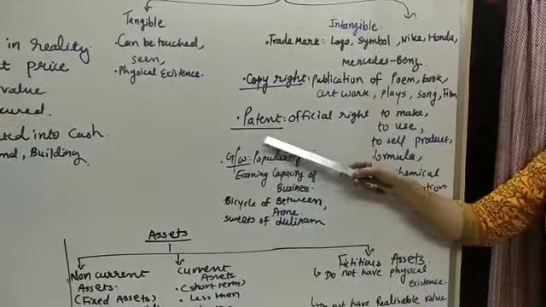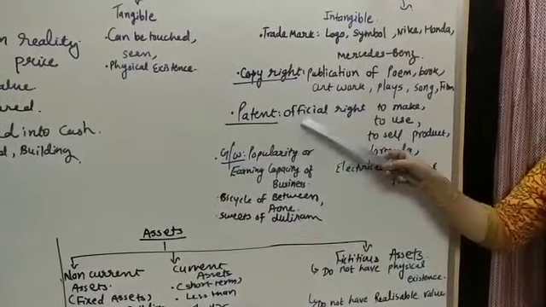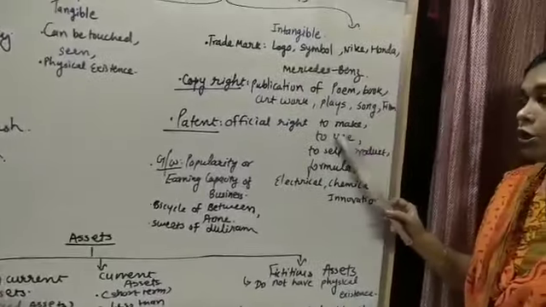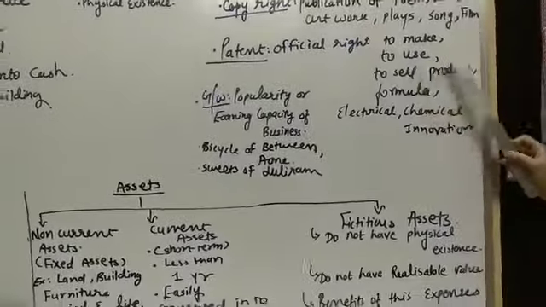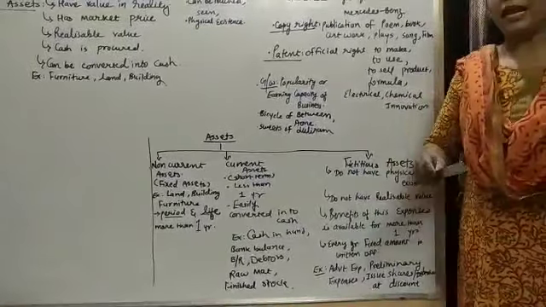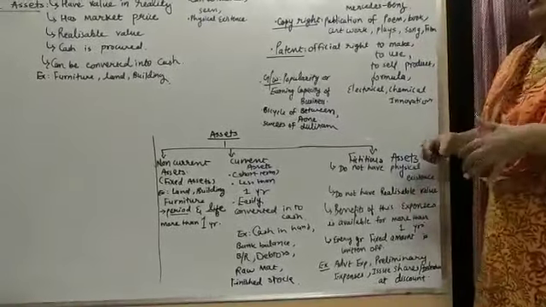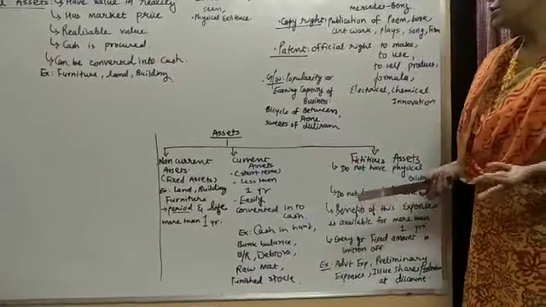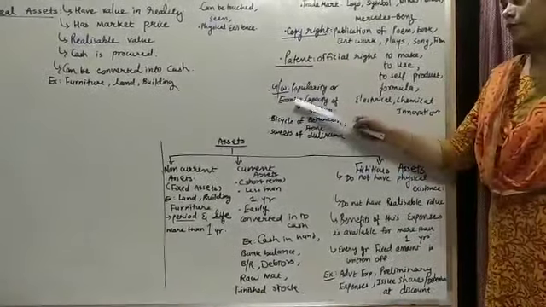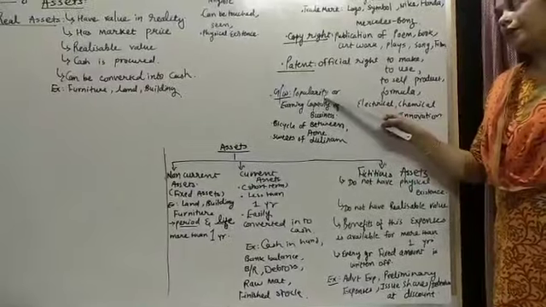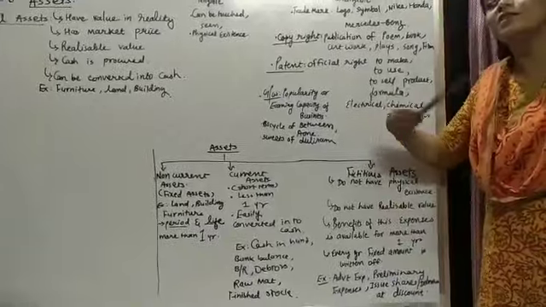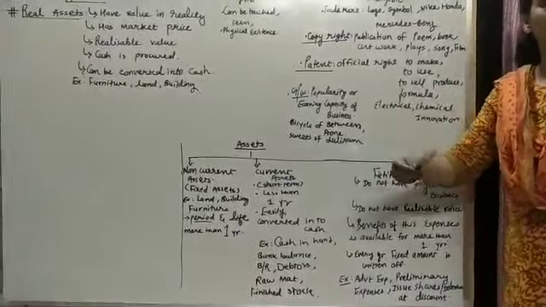Next one is patent. Patent यानी the official right. एक अधिकार है आपके पास to make, to use and to sell the product. It can be any formula, any innovation, any chemical reaction, any electrical innovation. That is called a patent. Another one is goodwill. Goodwill means the popularity, fame, the earning capacity of the business, how it earns more profit and becomes popular in the market.